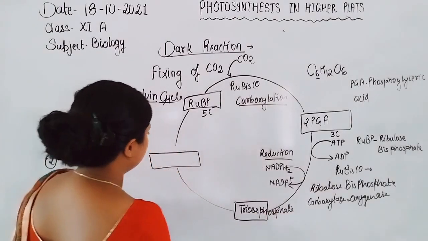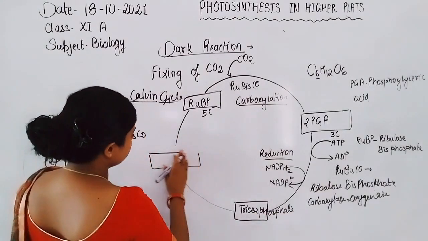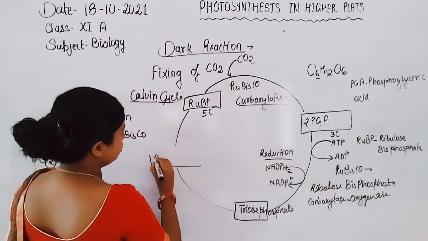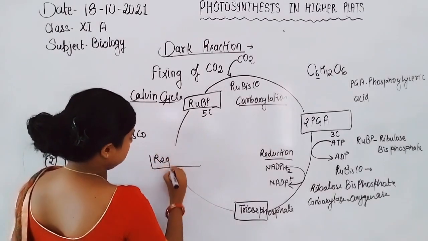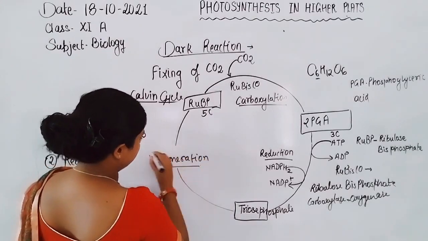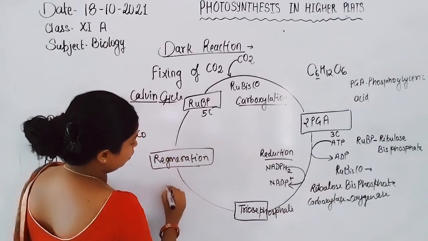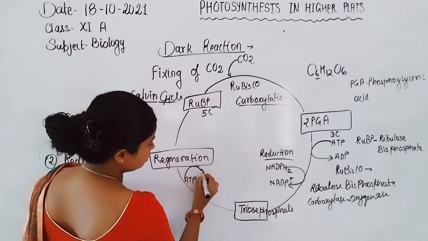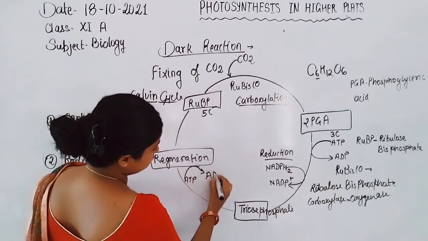Now through the triose phosphate, the last step is the regeneration of RuBP. Regeneration of RuBP also involves the use of ATP, converted to ADP.